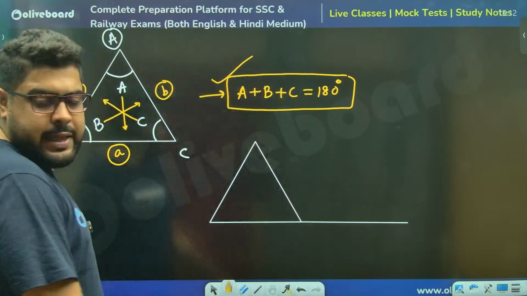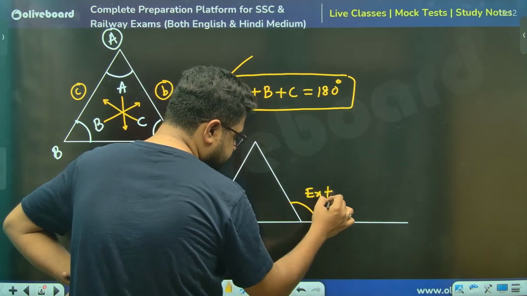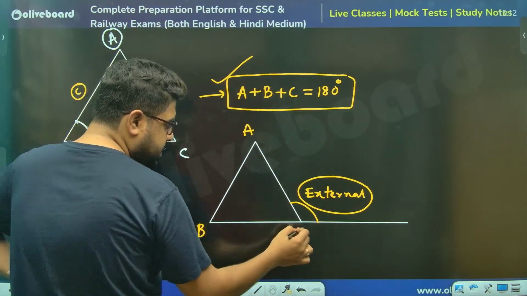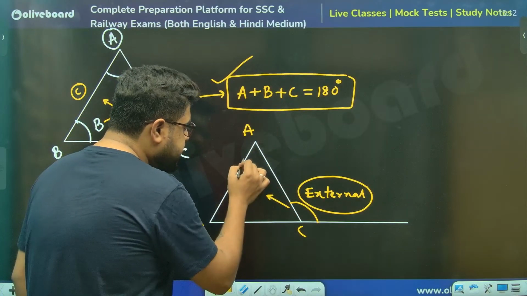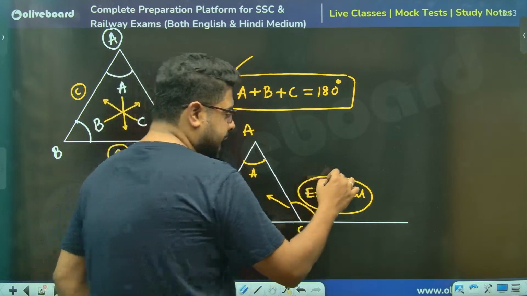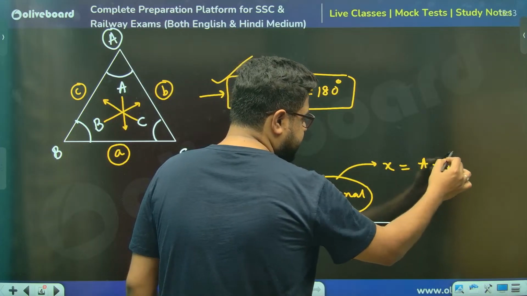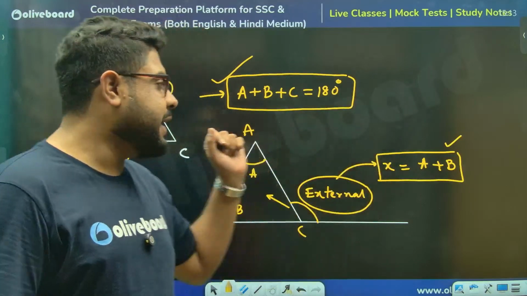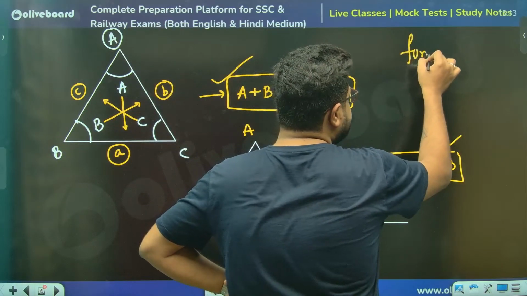like this, this angle is called the external angle. If this is triangle ABC, this external angle will always be equal to the sum of the two opposite internal angles. So if this is angle A and this is B, and I say this external angle is X, that will always be angle A plus angle B. These are the very few basic things I wanted to get out of the way in the beginning. These two things you must remember. These are absolutely the fundamentals.